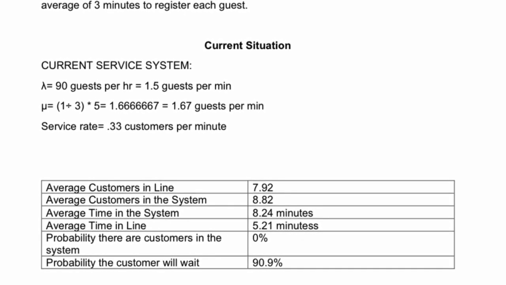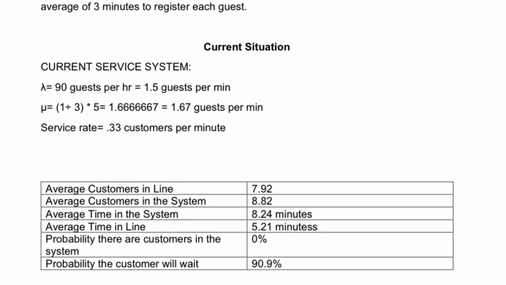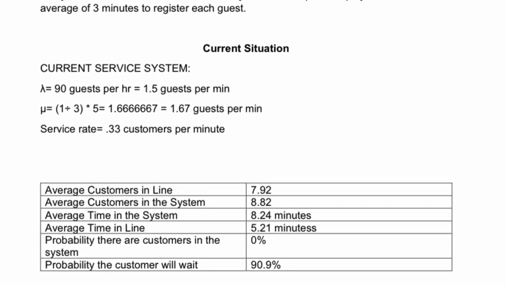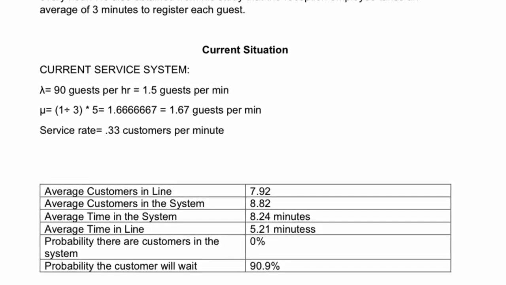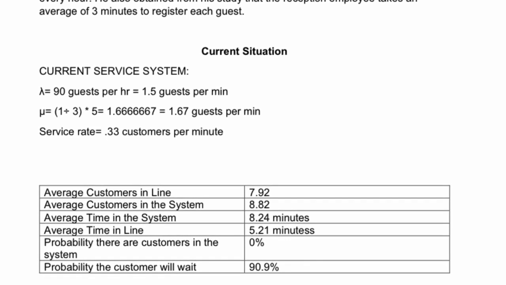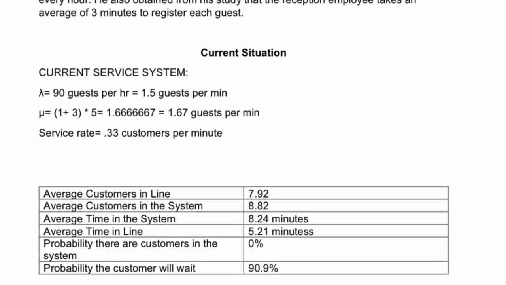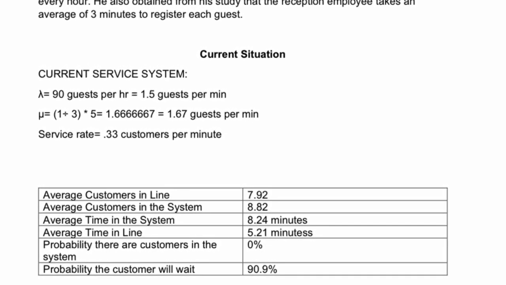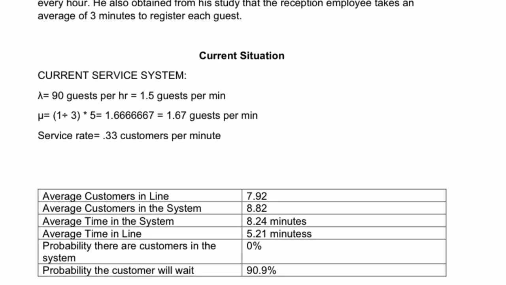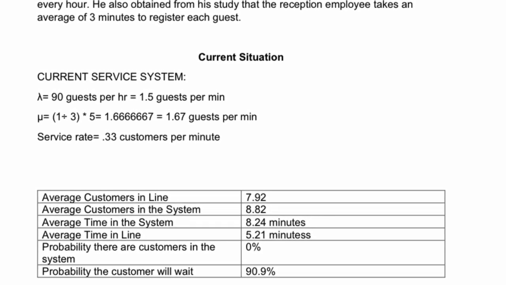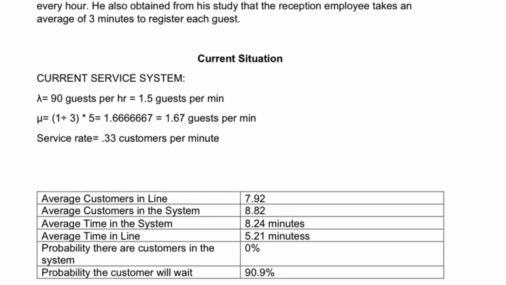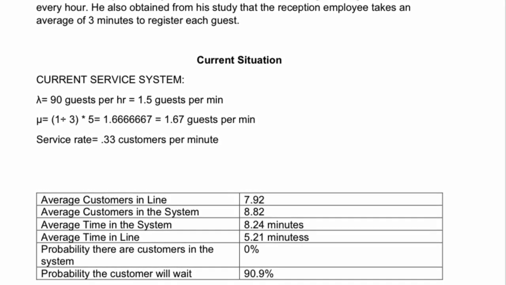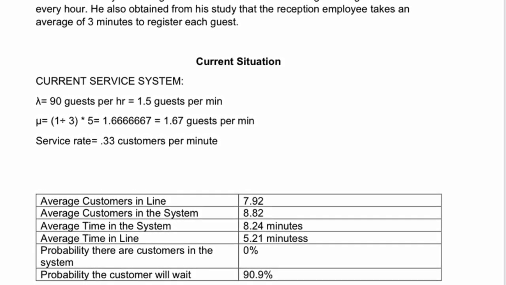Currently, the average number of customers in line is 7.92. The average number of customers in the system is 8.82. The average time in the system is 8.24 minutes. The average time in line is 5.21 minutes. And the probability that there are no customers in the system is 0%, while the probability that the customer will wait is 90.9%.